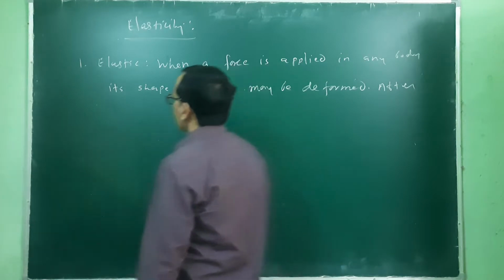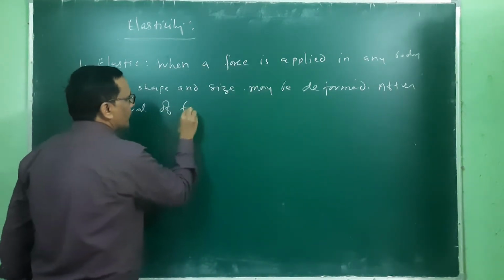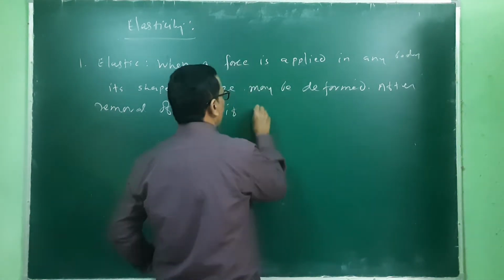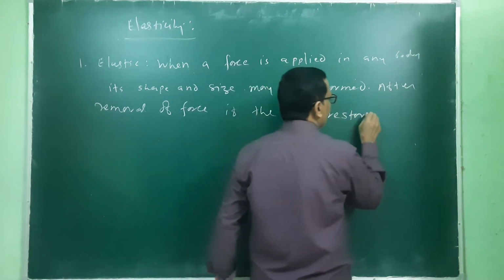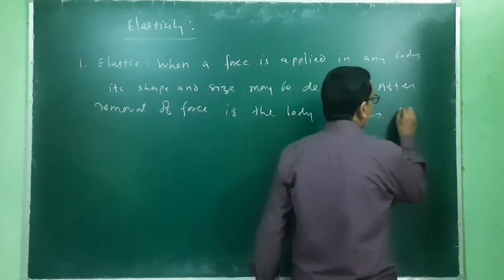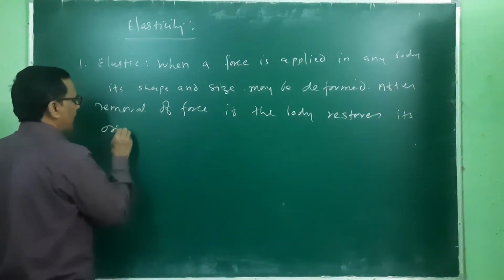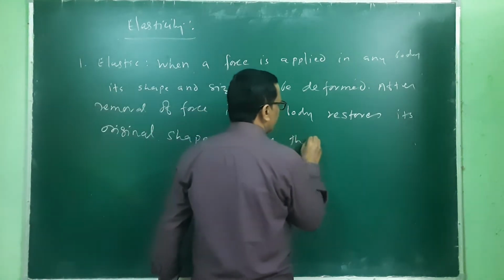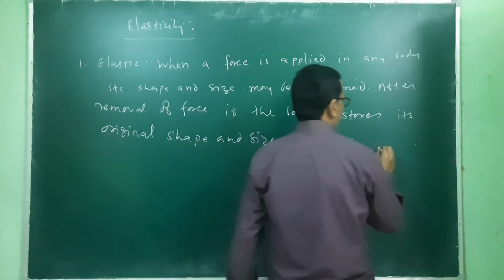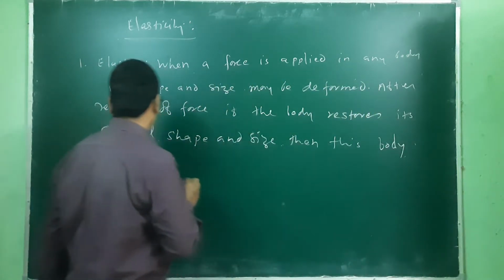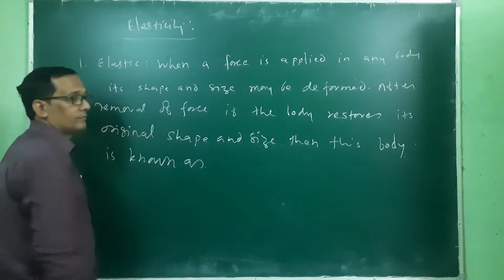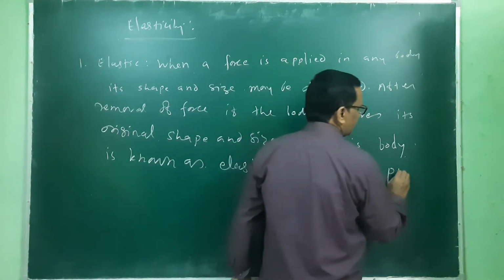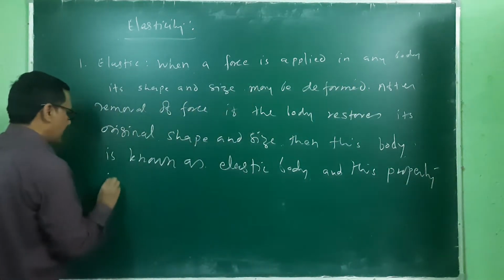After removal of the applied force, if the body restores, means it comes back to its original shape, restores its initial or original shape and size, then this solid or this body is known as an elastic body, and this property is known as elasticity.